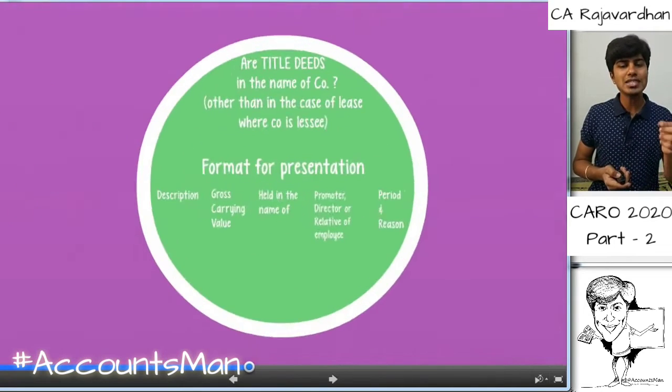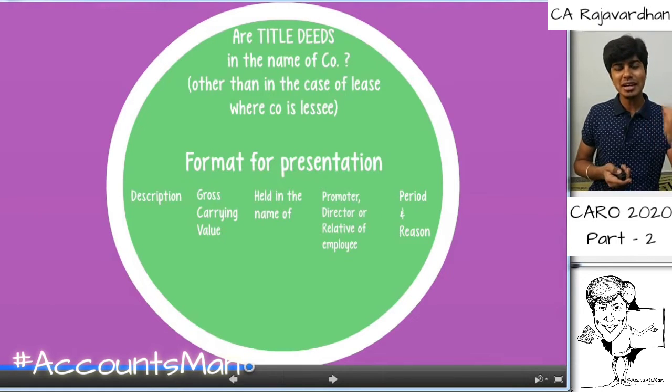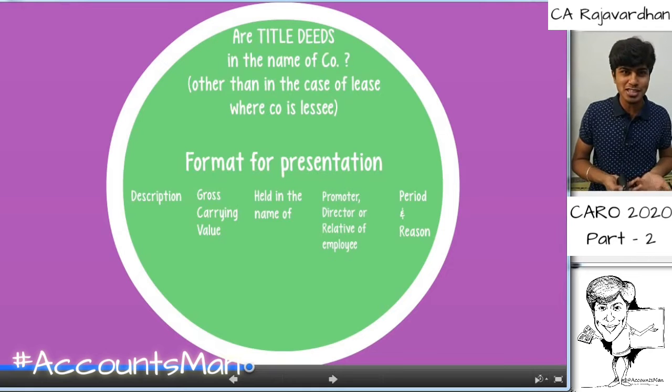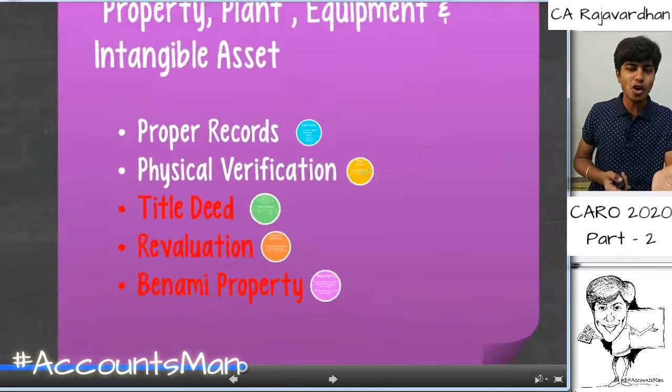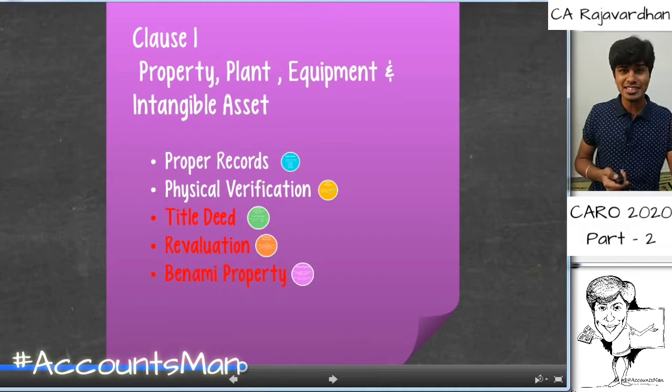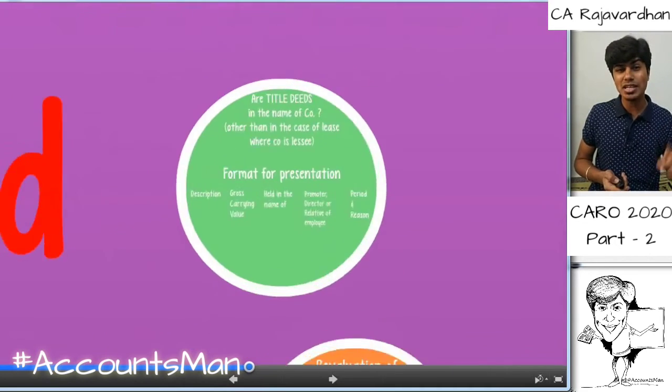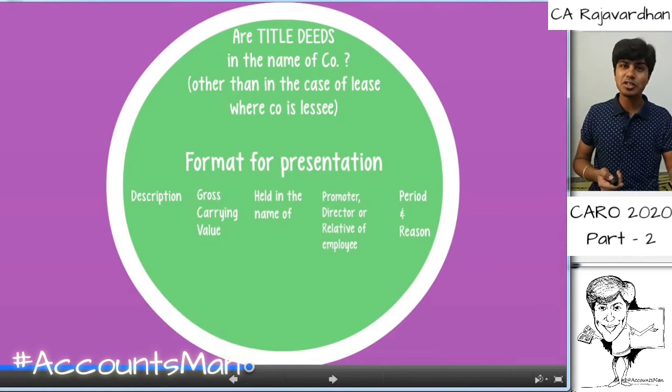Now, this particular clause does not cover those cases where the company has taken the asset on lease, meaning the company is a lessee, and in this particular case, company just has a right to use the asset and company doesn't have the ownership of the asset. In this case, the title of the asset will not be in the name of the company, and it is okay. So that is not covered under this clause. So whenever we talk about the title deed clause, we're talking about all the assets that the company owns. This doesn't cover those assets which the company has taken on lease. The ownership will not be termed to be in the hands of the company because it's still under lease.